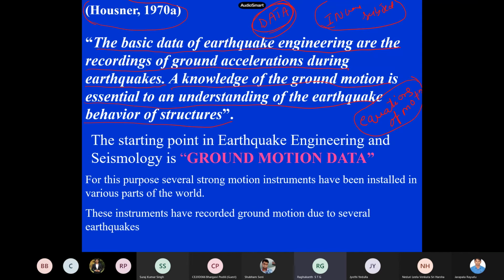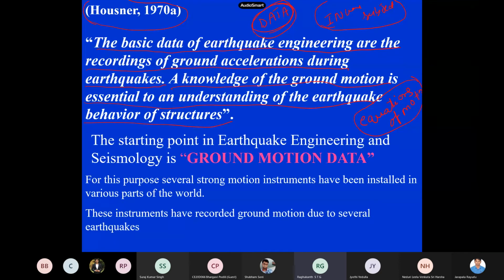Of course, this is for earthquake engineering, but in seismology also. If you want to understand seismic waves, how do you find out magnitude? To find out magnitude, you should have an instrument. If you don't have an instrument to record seismic waves, you can't find magnitude. Even in seismology, if you want to find out P wave, S wave amplitudes and others, data is the starting point itself. There is no mechanics or something like that. You have data, you take the logarithm of the surface wave amplitudes, you get surface wave magnitude. If you have data, you take the logarithm of P wave amplitudes, you will get mb. Like that only it comes.